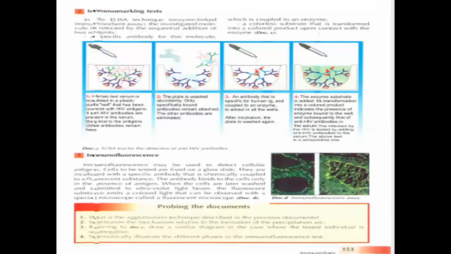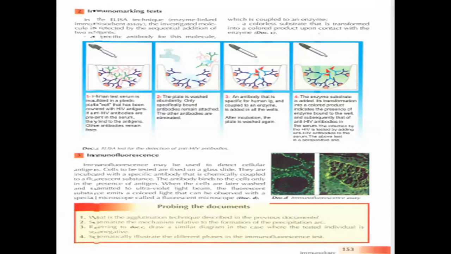Immunomarking test. Please pay attention to this immunomarking test, which is called the ELISA technique, enzyme linked immunosorbent assay. The investigated molecule is detected by the sequential addition of two reagents.